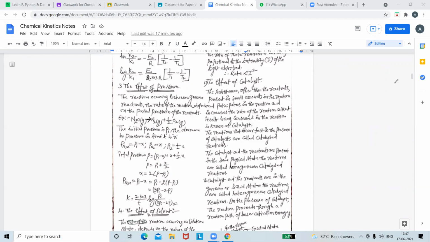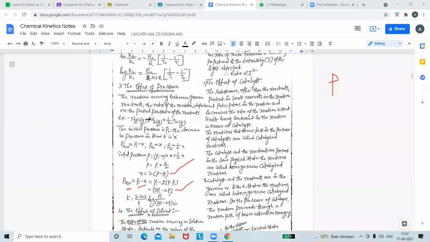Very simple, my dear students. Why? Because we know what partial pressure is. Can anybody tell me? It is the pressure of a gas with respect to the total pressure. Total pressure is also taken, because we require mole fractions. That is, the pressure of nitrous oxide is Pi minus X. X is calculated in this way, and Pi minus this one. It is 3 Pi minus 2P.